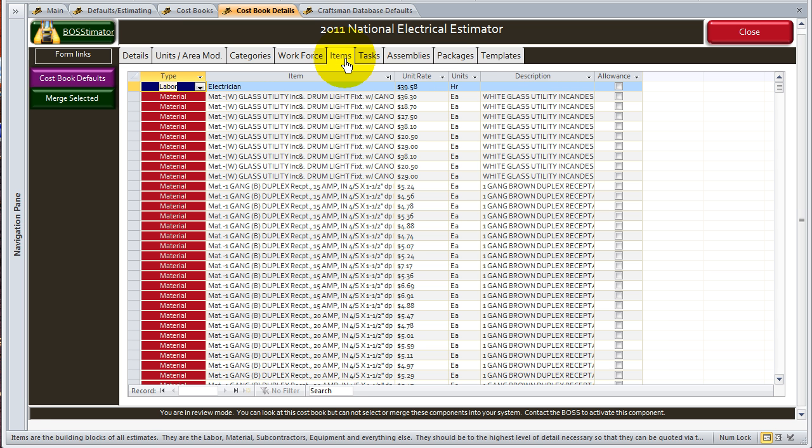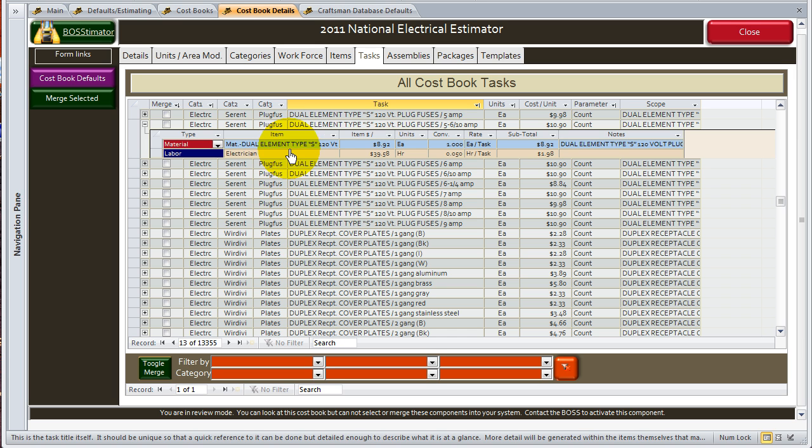In this cost book, as well as in the BOSStimator, the items that make up the cost book are the individual building blocks behind the tasks. You combine the items to perform the individual tasks. So let's say, for example, this dual element type S 120 volt plug fuse has that material involved in it at $8.92.